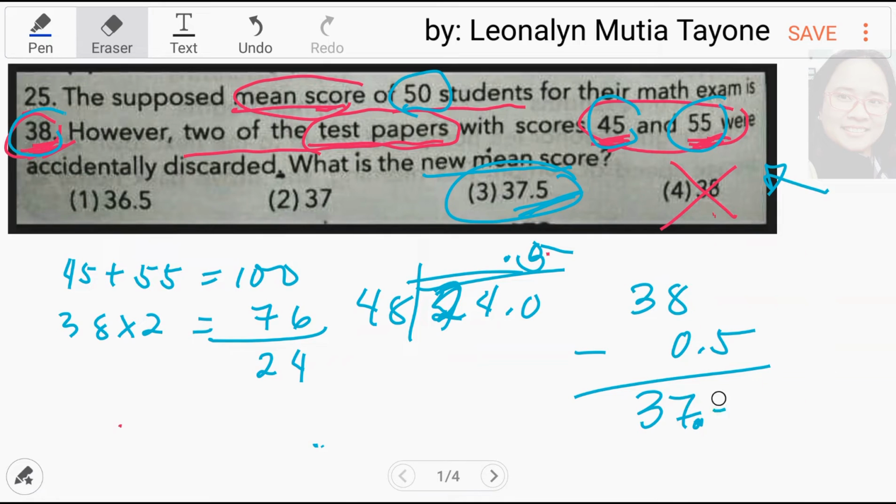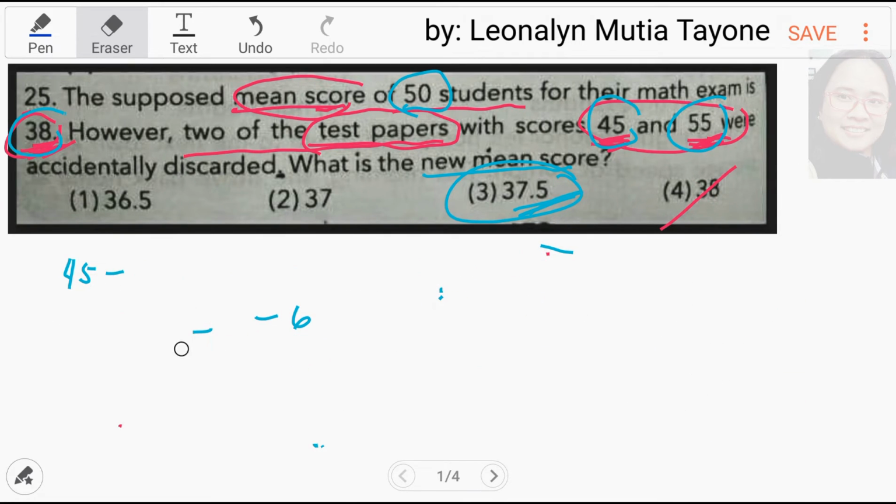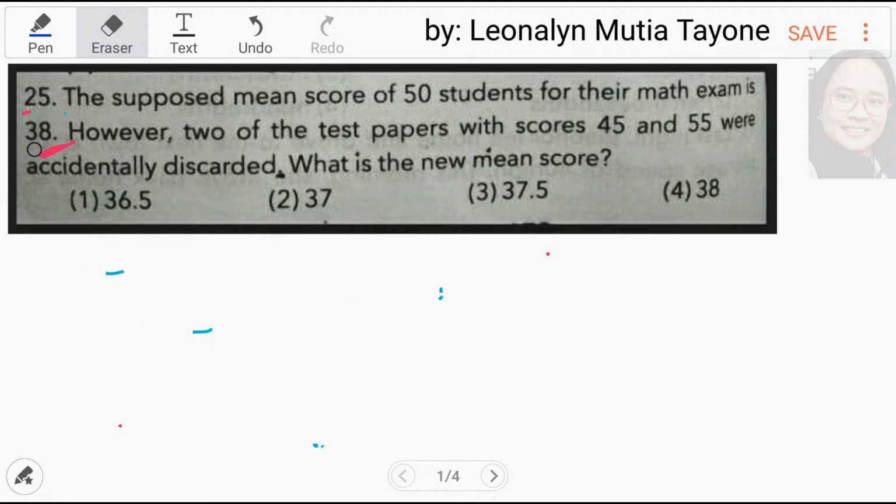Kung sakaling hindi nyo ito naintindihan, let's do another solution. Ito ang gagawin natin. I-total natin lahat yung score nila. 50 students, ang average nila ay 38. So, i-multiply natin yan. 50 times 38. Ganito tayo mag-multiply para mas madali, kasi 50 naman yan siya. So, ang 0, mamaya na yan.